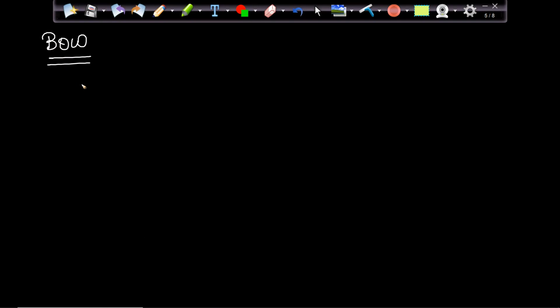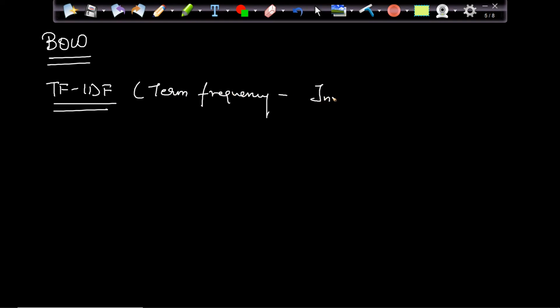The second technique which we will discuss now will be TF-IDF, also known as term frequency inverse document frequency, TF-IDF.